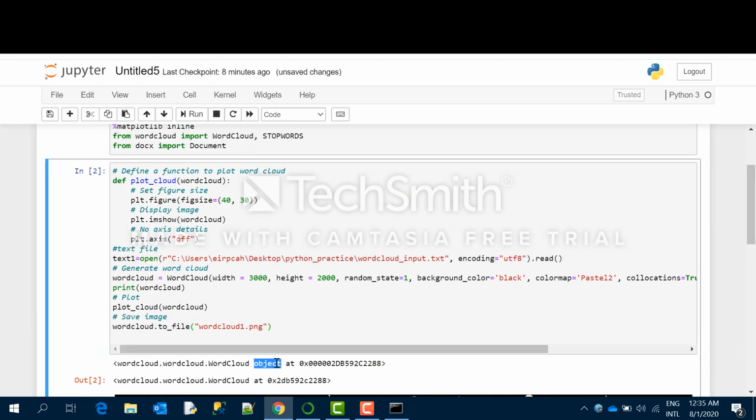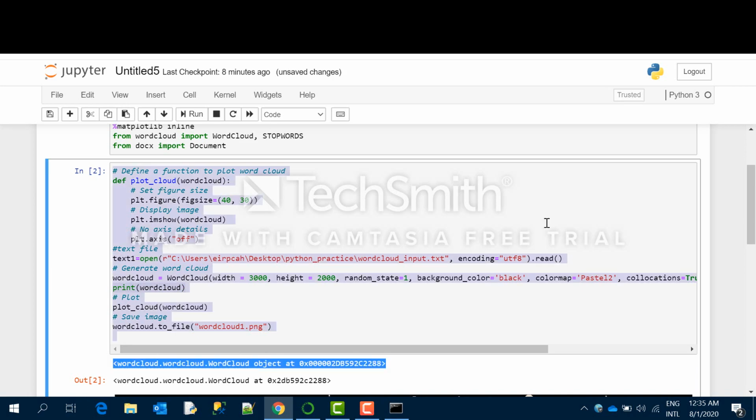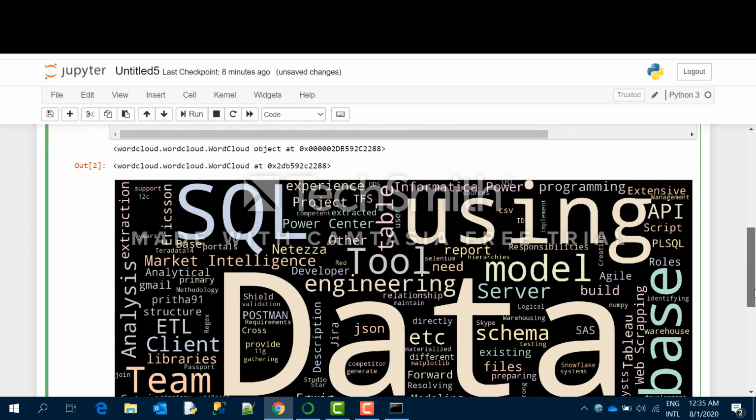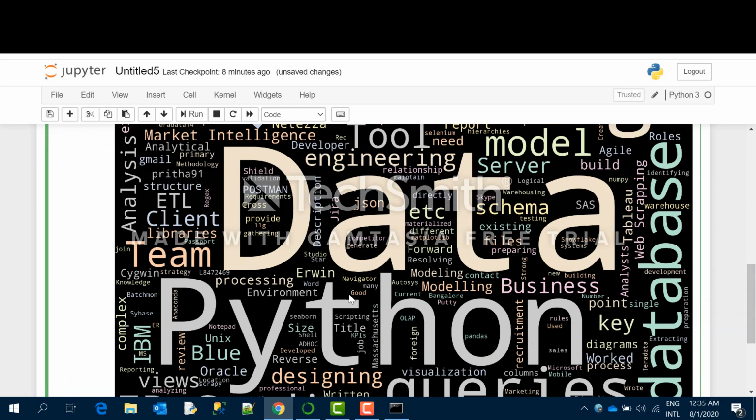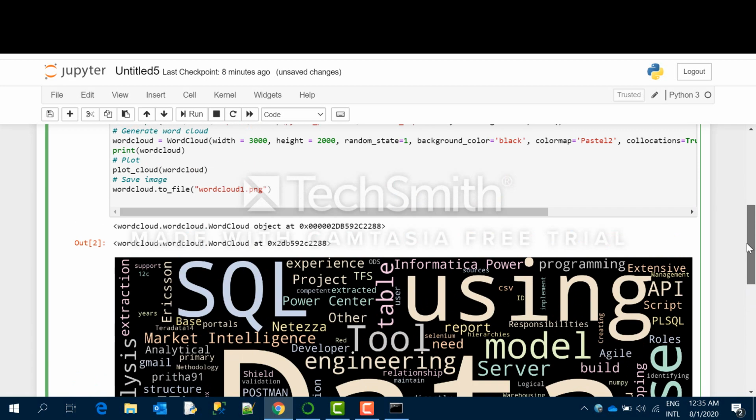See, this word cloud got generated and this is an object. This line actually prints this one, and then it actually plotted that object word cloud. So this is my resume. I am a data engineer and a data enthusiast, so data is the most used word in my resume, so it came as the biggest word in my word cloud, and then Python, queries, SQL, all of these things came. I mean all of this came with their relevance, with their importance.